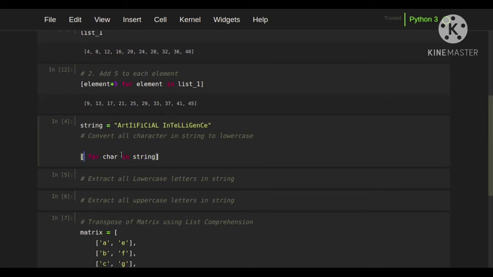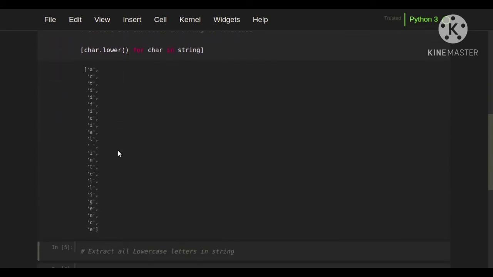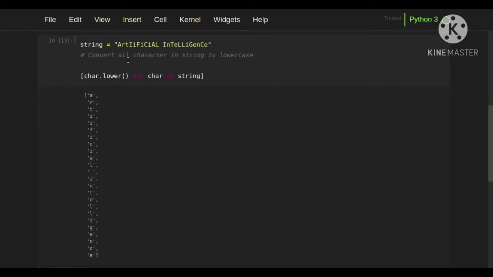I am going to convert it into lowercase. For converting a string into lowercase, we have a lower method: char.lower(). This will convert each character, whether it is uppercase or lowercase, it will return the lowercase letter. So see here we get the lowercase letters for each character in this string. Artificial, each character is converted into a lowercase character.